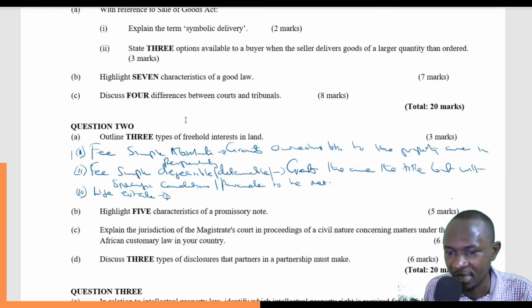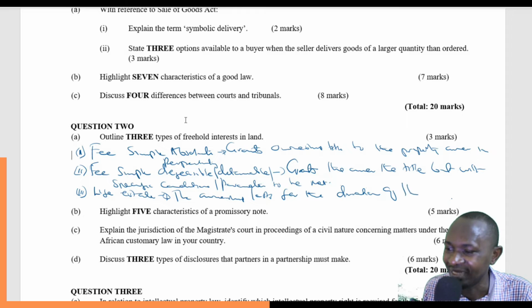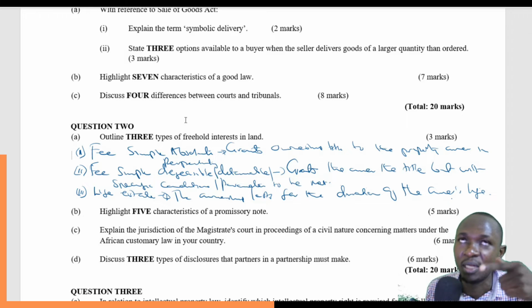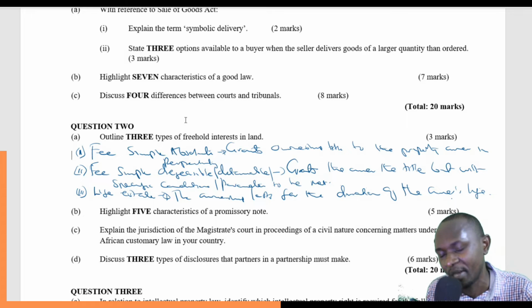So we'll simply say life estate: the ownership lasts for the duration of the owner's life. When the owner dies, it simply means that the ownership rights will disappear at that point in time.